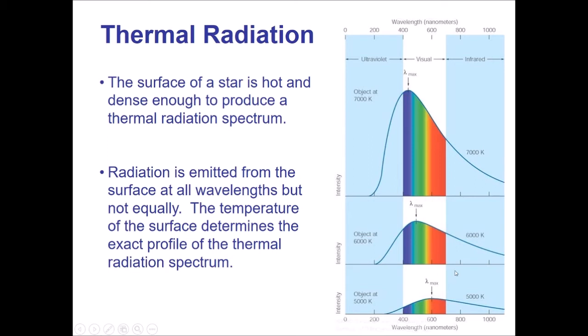But as the objects heat up, they emit more light overall, and this peak starts to shift. Here it's around green light. If I get up to the 7,000 Kelvin object, you can see there's more light overall, and the peak is shifted to even shorter wavelengths. This object is peaking around the blue part of the spectrum. And this object is going to look blue as a result of that.